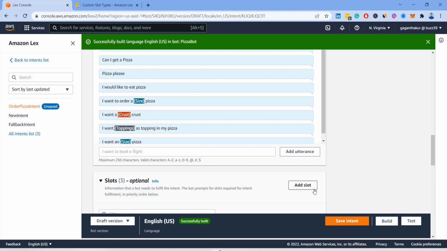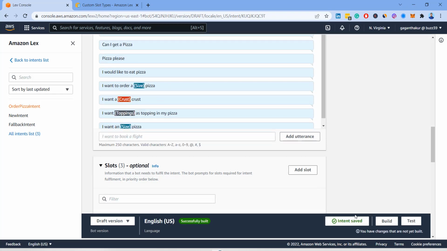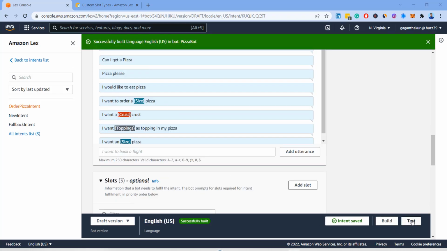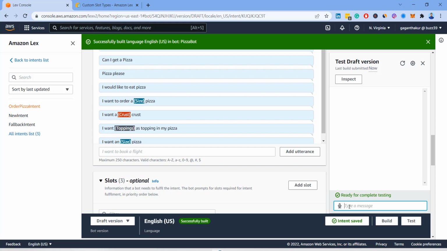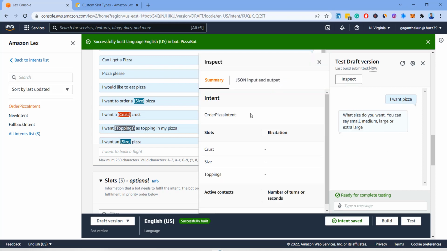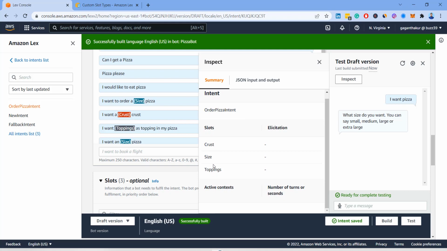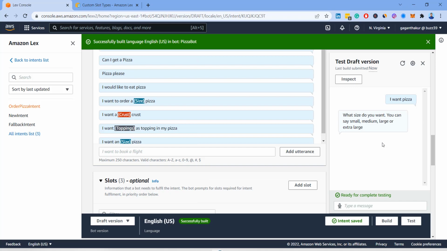Let me give you a quick example of this. I will save the intent and build it. Okay, the build is successful, so we'll test it. If I say I want pizza and go to inspect, you will see that all three slots are empty, and that's why it will ask me the questions to fulfill all three slots. Now I will close this and end the session.